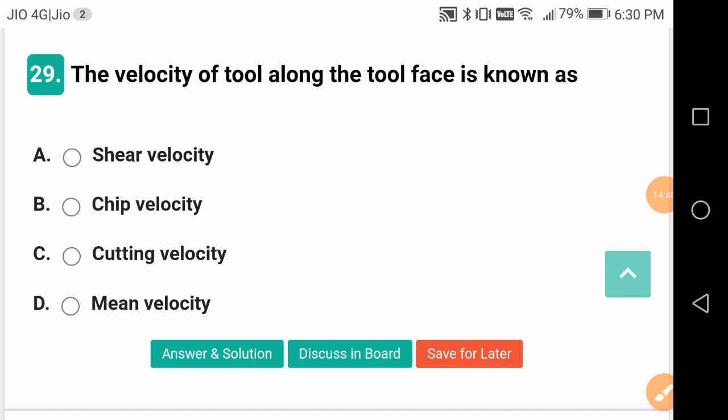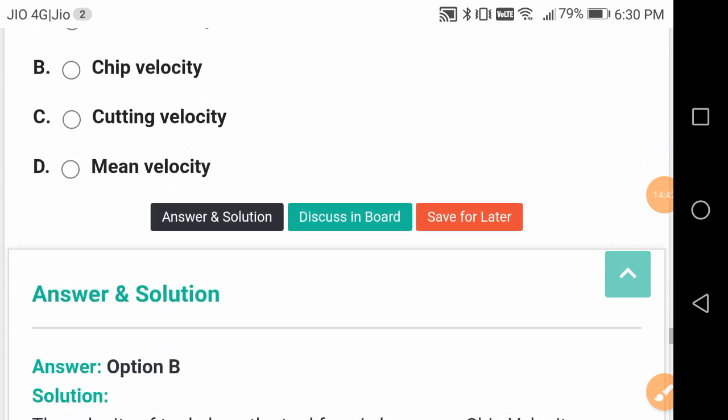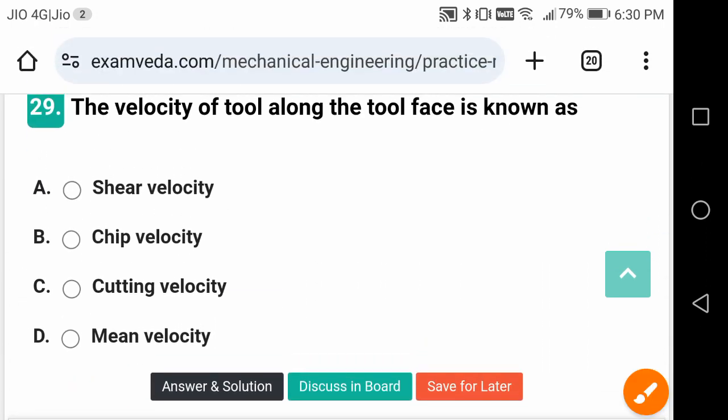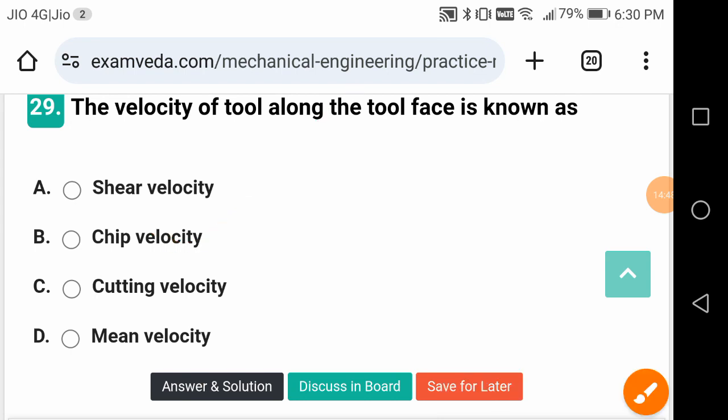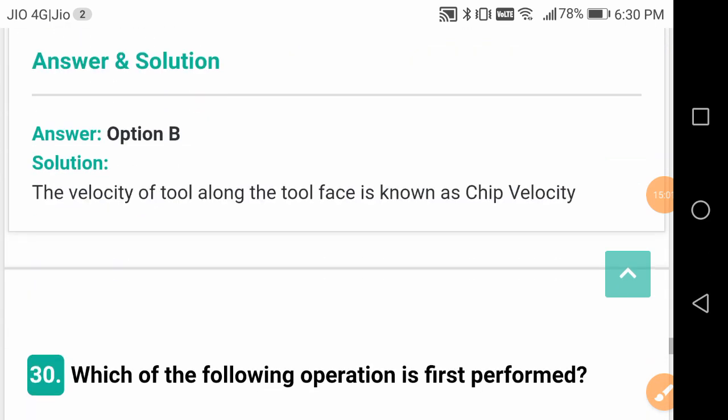The velocity of tool along the tool face is known as, this is a good question, friends. It is known as chip velocity. Why? Because it is over the face that the chip travels. That's why it is called chip velocity. Shear velocity, cutting velocity, mean velocity. There is a simple relationship between shear velocity, chip velocity and cutting velocity. Please check any production book.